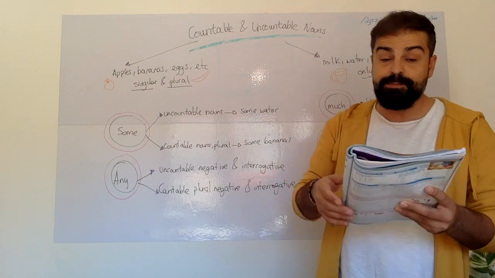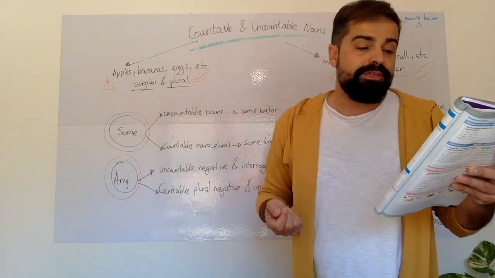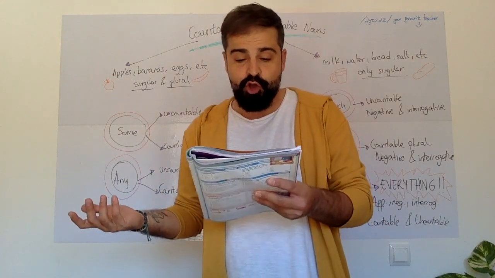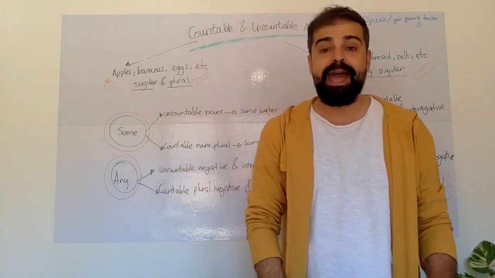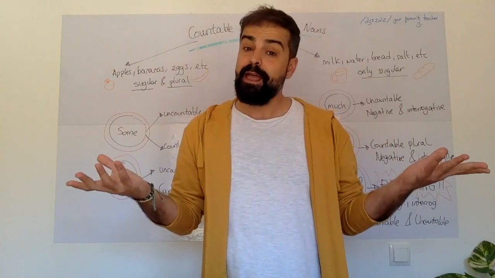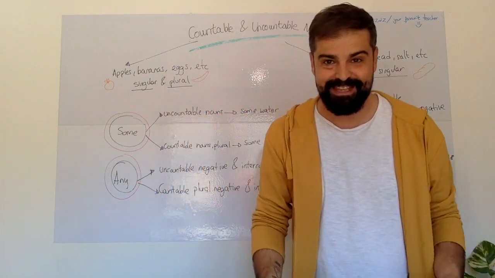So you can say, for example, here in your books again, you have some examples. One of them says, he hasn't got any apples. Or, for example, I haven't got any hats. It's easy to understand, right?